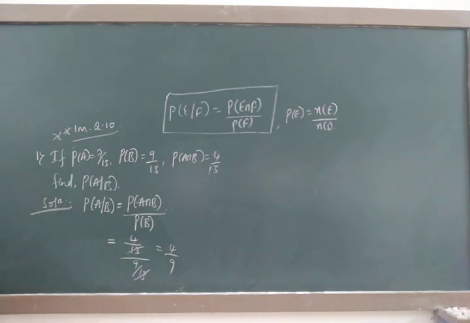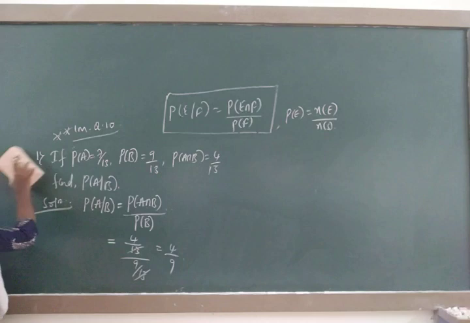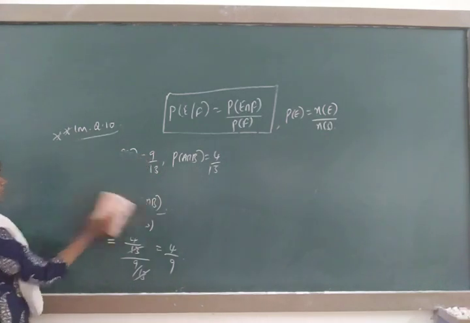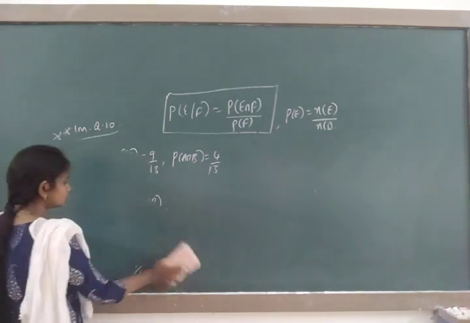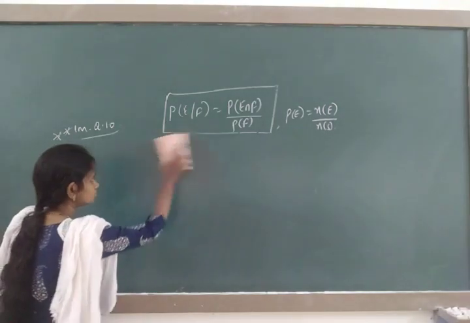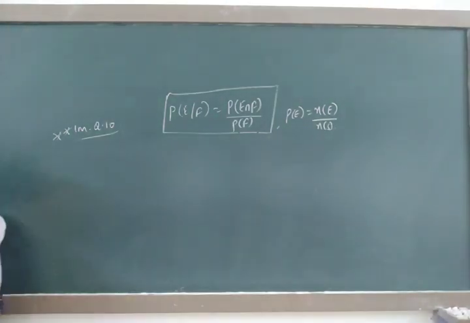Take one more example. I will write here 1 mark. Compulsorily you are going to face one such question. Take one more.